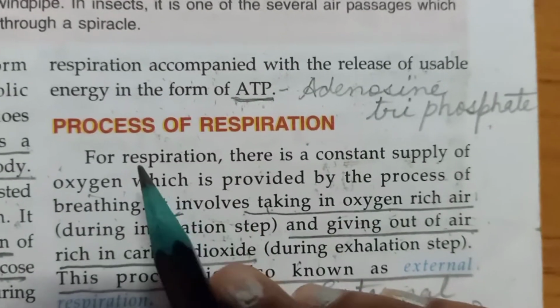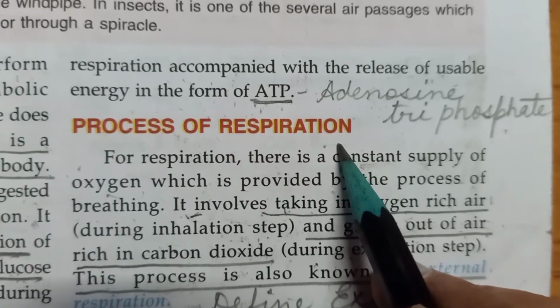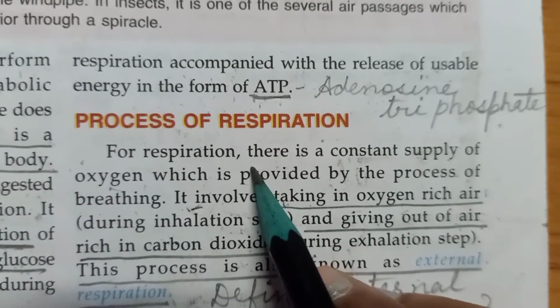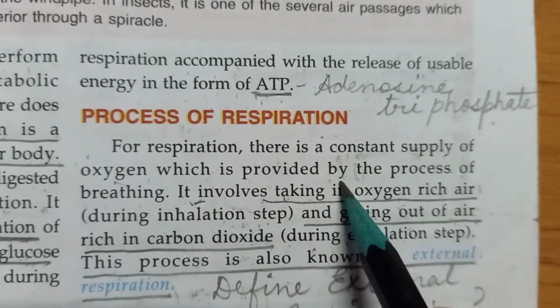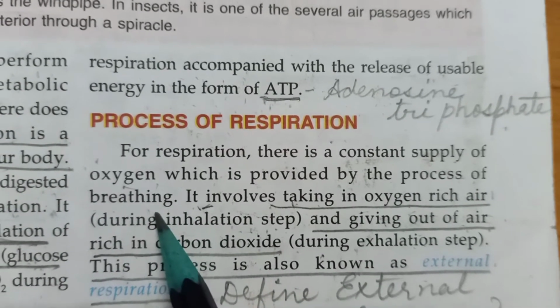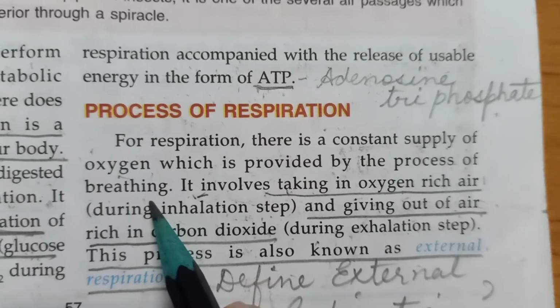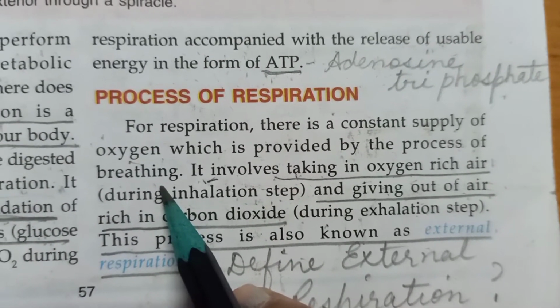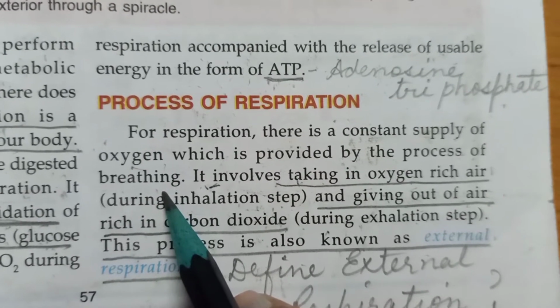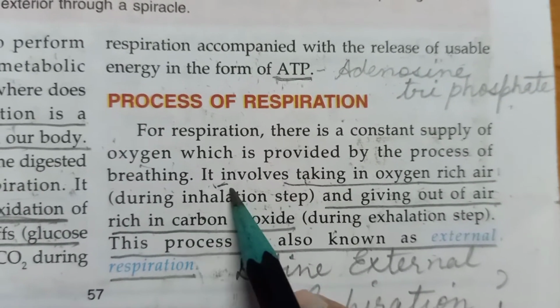Now we come to the process of respiration children. For respiration, there is a constant supply of oxygen which is provided by the process of breathing. For this respiration process, we require the constant supply of oxygen, and we get that oxygen through breathing.